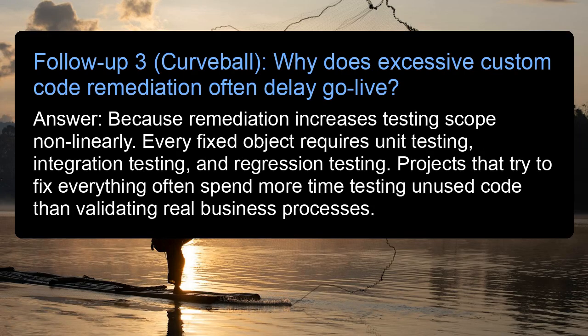Follow-up 3, curveball. Why does excessive custom code remediation often delay go-live? Answer: because remediation increases testing scope non-linearly. Every fixed object requires unit testing, integration testing, and regression testing. Projects that try to fix everything often spend more time testing unused code than validating real business processes.